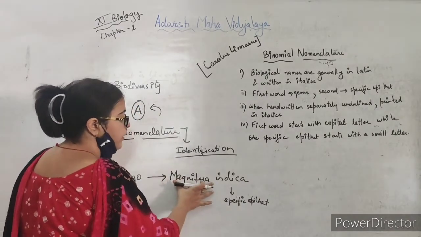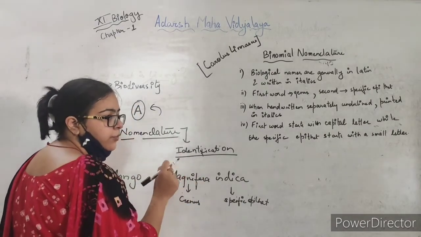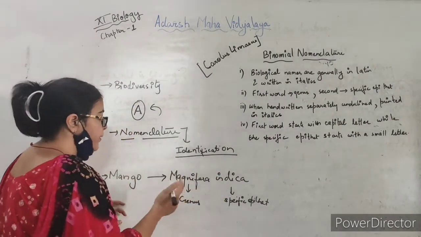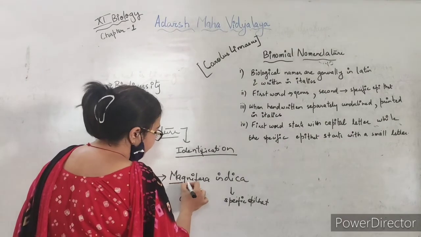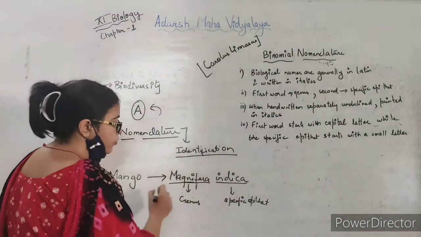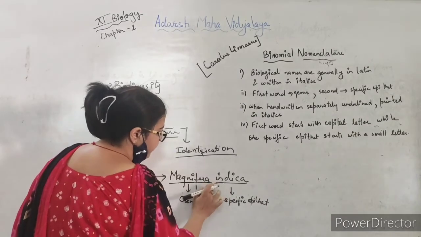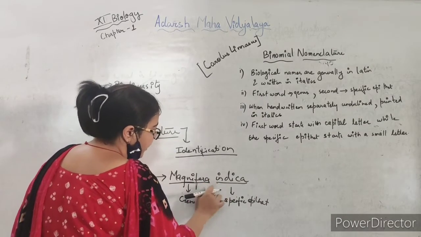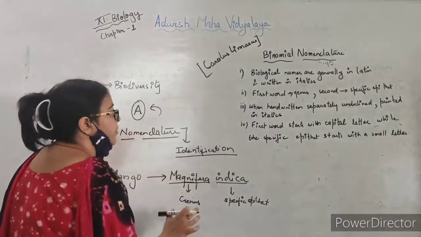When I write Mangifera indica on the board, or on paper, I have to underline it separately. There should not be a continuous line. Mangifera I underline separately and indica separately.